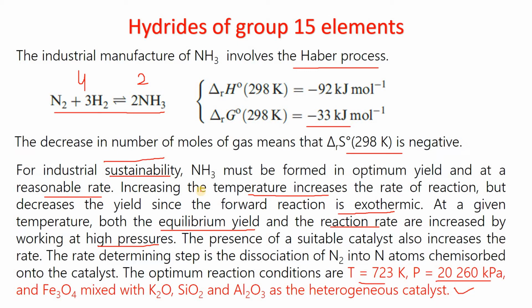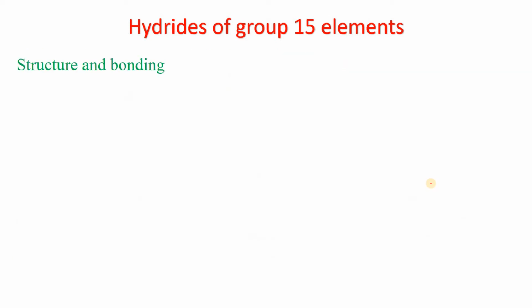So industrially, ammonia is produced from nitrogen and hydrogen in the presence of the catalyst at this temperature and this much pressure.